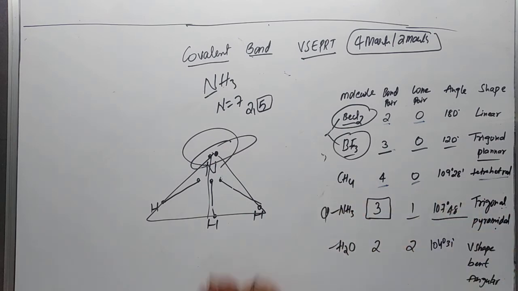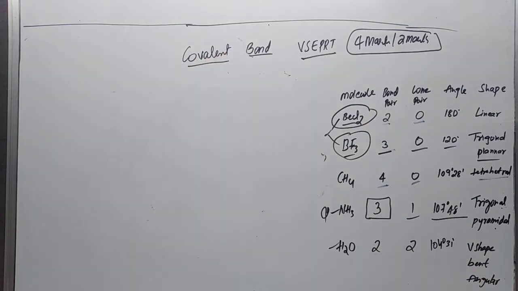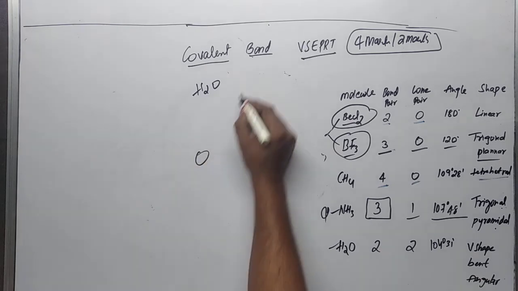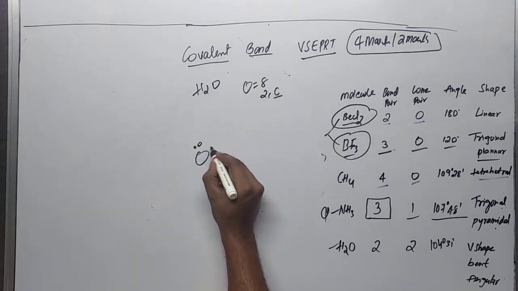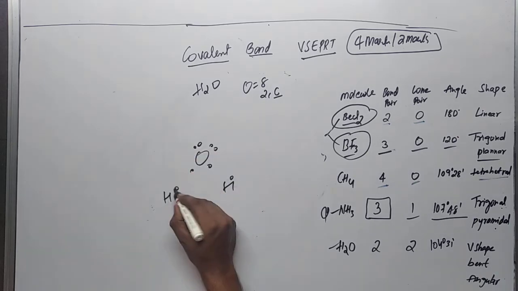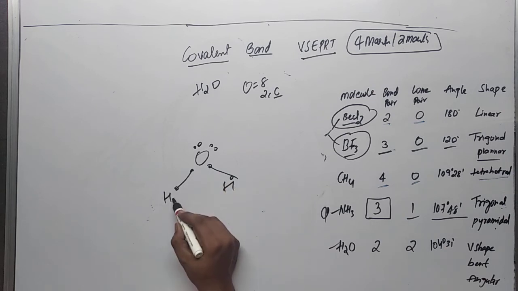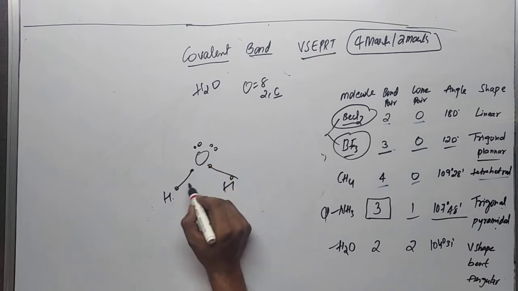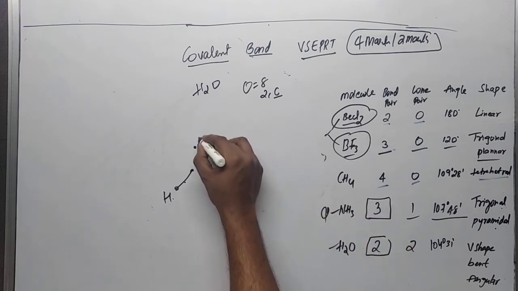Next is even more important than that, the water molecule. Okay, water molecule H2O. So the central atom is oxygen. Oxygen atomic number is 8, which can be written as 2, 6. In the last shell we have 6 electrons. Okay, each hydrogen wants 1 electron. So 2 hydrogens will share 1 electron each with the oxygen. Now you can see hydrogen becomes stable, oxygen also becomes stable. But here we have 2 bond pairs, and this is 1 lone pair,